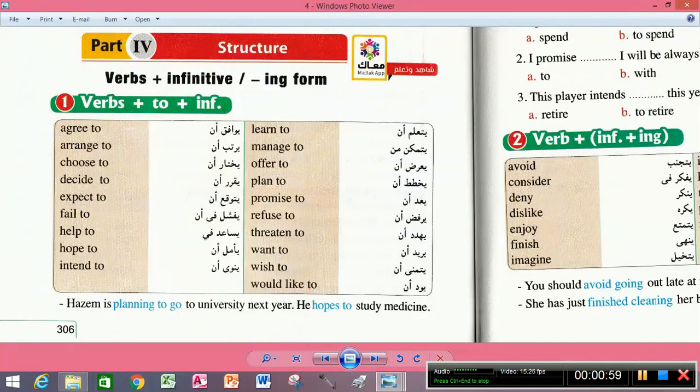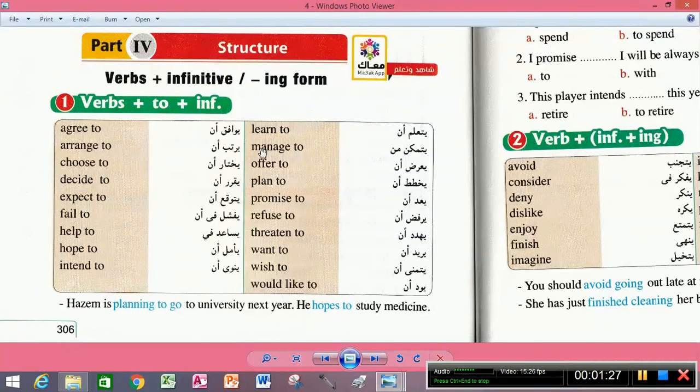Hazim is planning to go to university next year. He hopes to study medicine. Okay, guys. So we took here verbs with to plus infinitive. You have to memorize them. You know most of the words.